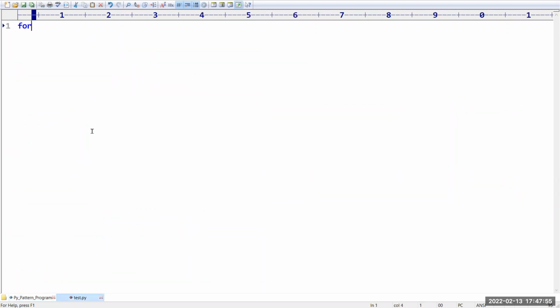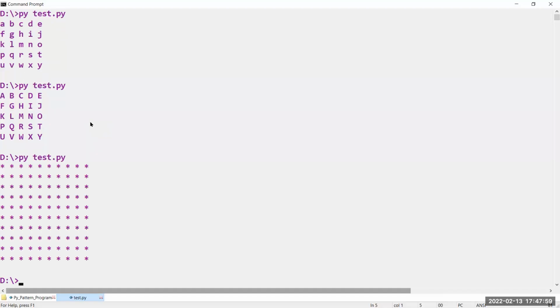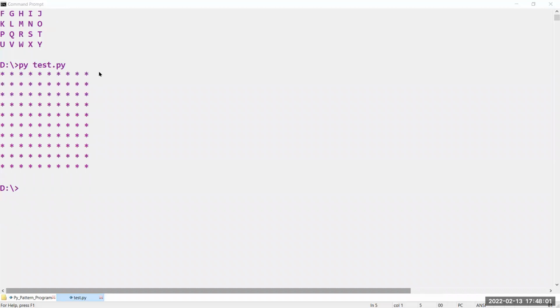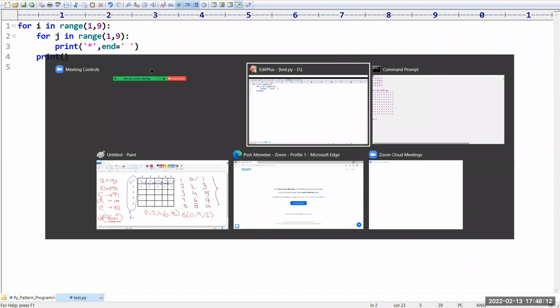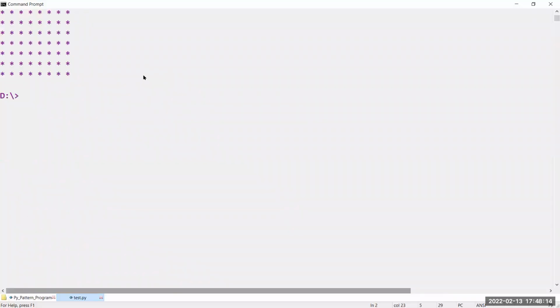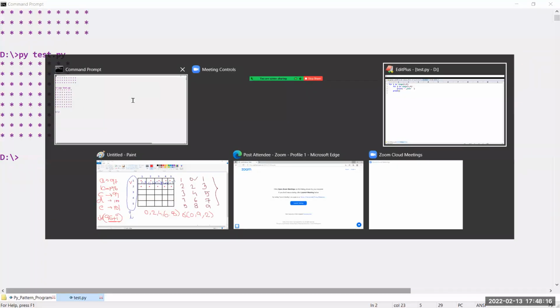Now I am going for some other style. What is that style? Observe carefully. I will reduce the number of instructions. I will go up to max 9, that means it will print up to 8. Now observe carefully.